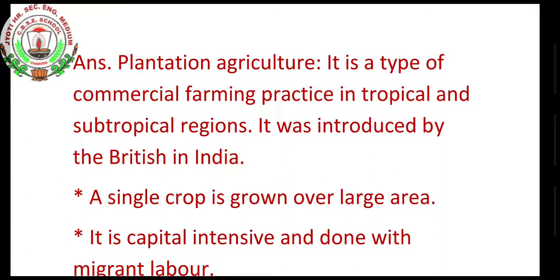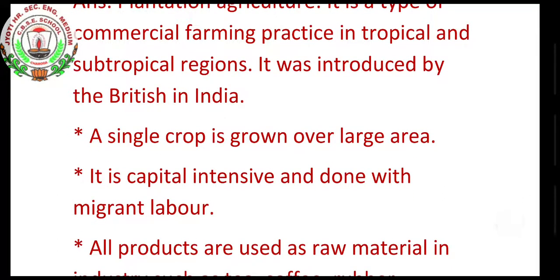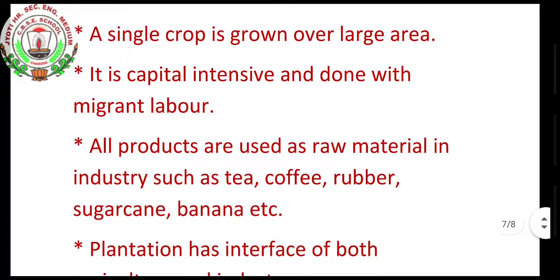It is capital intensive and done with migrant labor. That means the laborers go for work from one place to another. All products are used as raw material in industries, such as tea, coffee, rubber, sugarcane, banana.